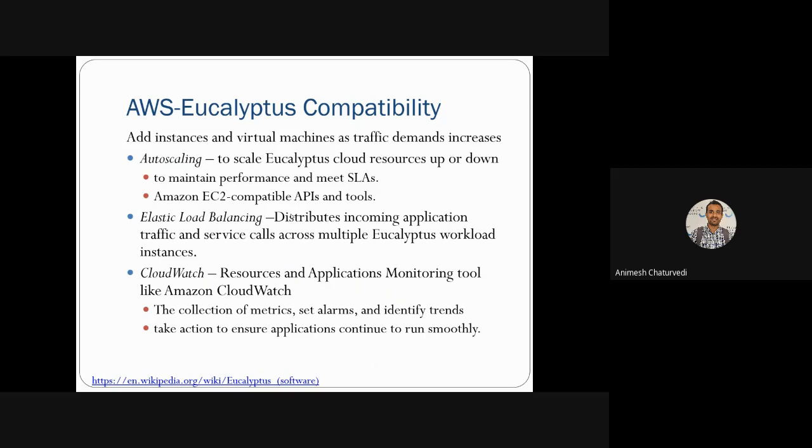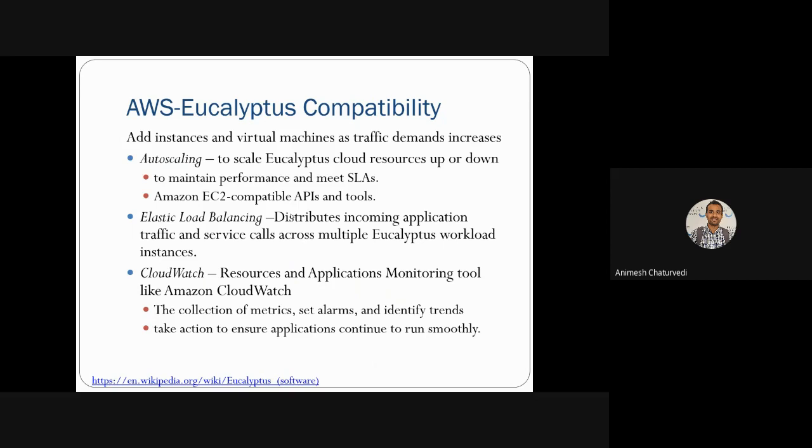How could it be done? It could be done with the help of auto scaling, with the help of the API for elastic load balancing, and with the help of CloudWatch. These are features in the form of APIs. So what does auto scaling do? Auto scaling handles scaling of the Eucalyptus cloud at your institute when it needs more resources.